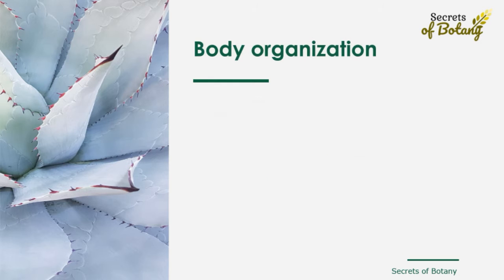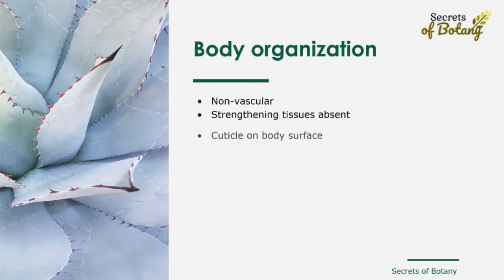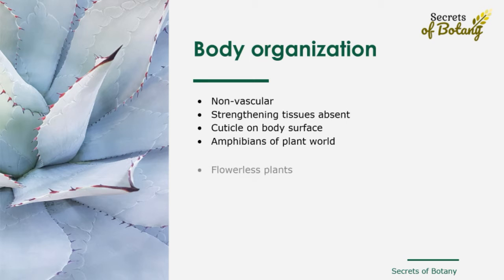Body organization. These plants are devoid of specialized conducting tissues, xylem and phloem, and also lack strengthening tissues. Only the process of diffusion and osmosis helps in the transportation of water and minerals, as well as in transportation of prepared food and other substances. The plant body is without a proper cuticle, or has a very thin one. The water is absorbed by the general surface of the plant.